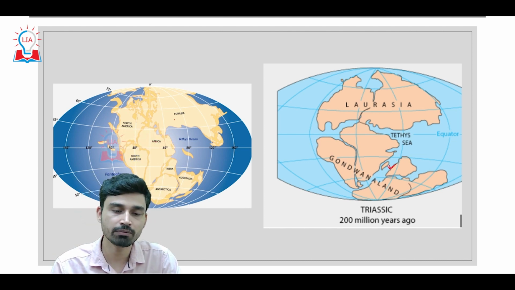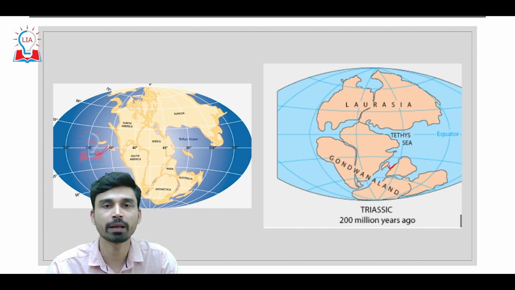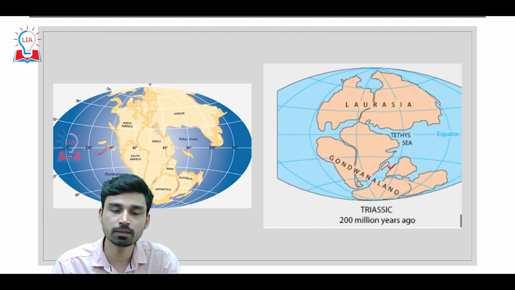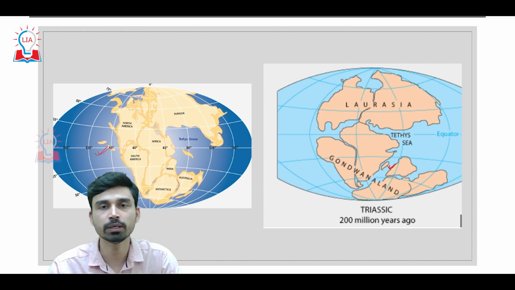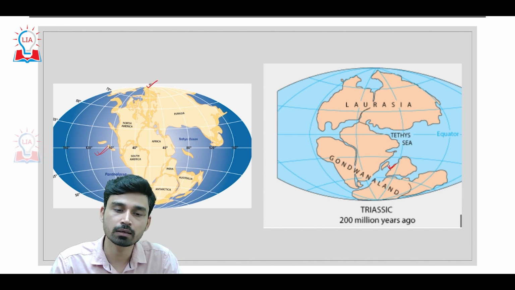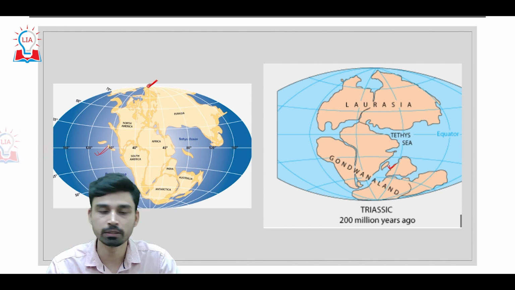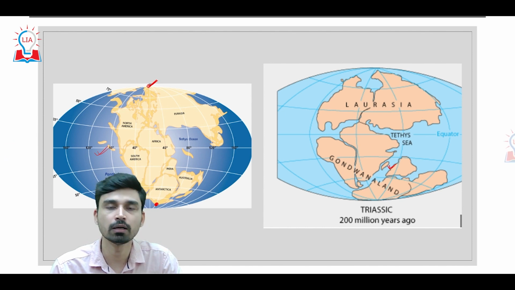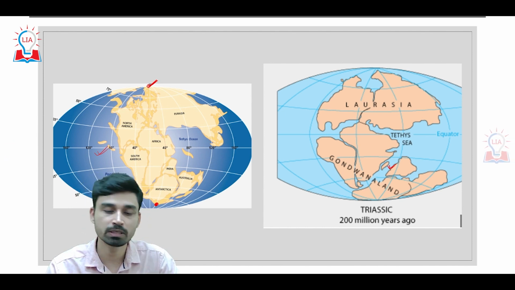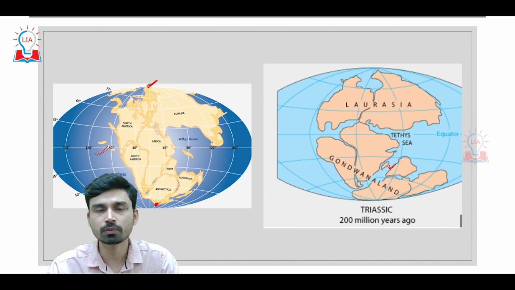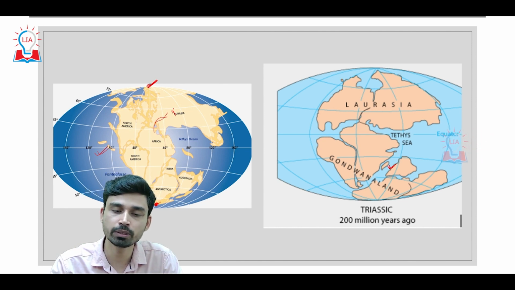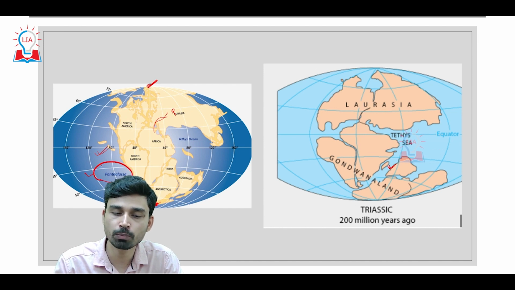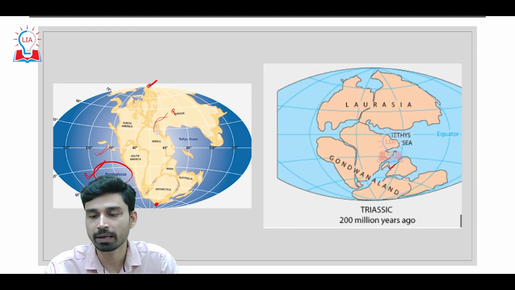So if you look at the picture here, we can clearly see this is the structure of Pangea, where all the land masses, all the continents have been joined together, stretching all the way from the Arctic Ocean, North Pole in the north, to Antarctica in the southern hemisphere. So as we can see, the entire landmass was joined together, which is called Pangea, and it was surrounded by a large water body, a large ocean mass, which was named Panthalassa.